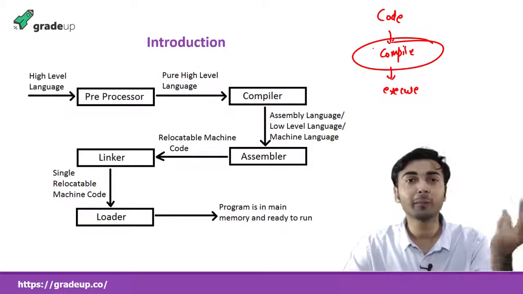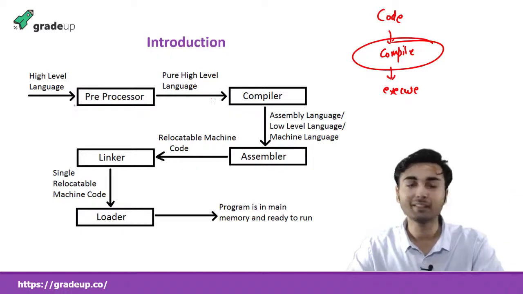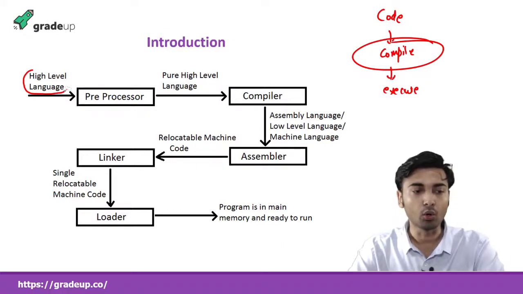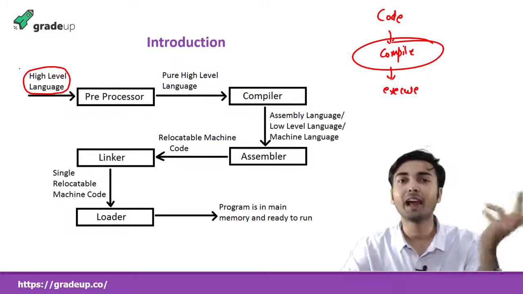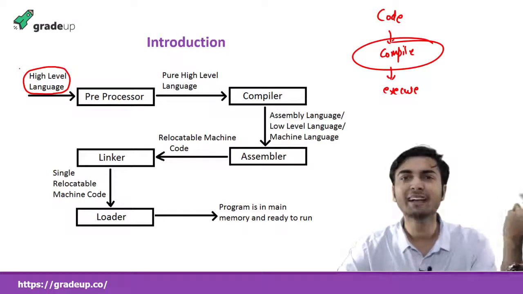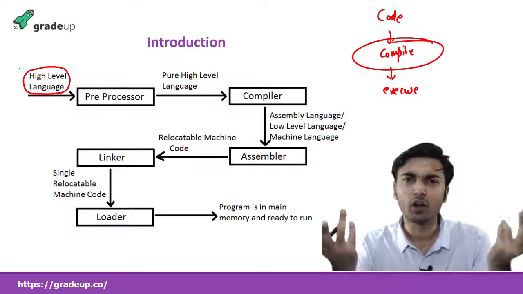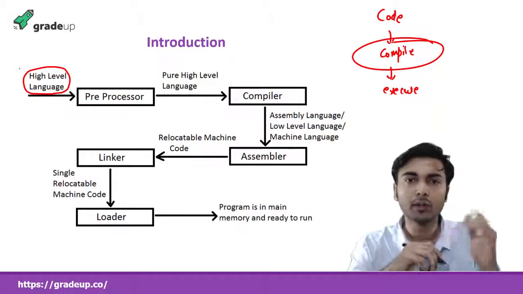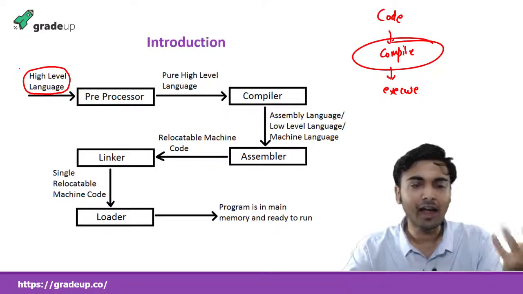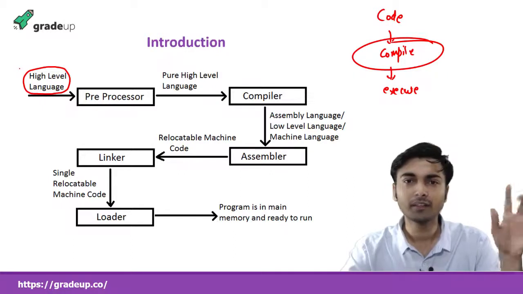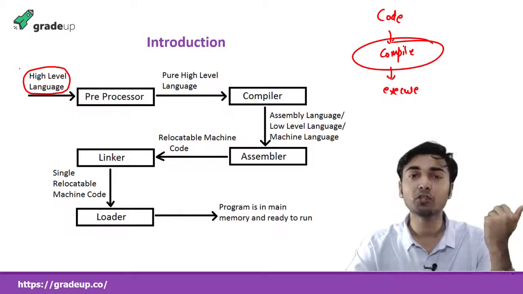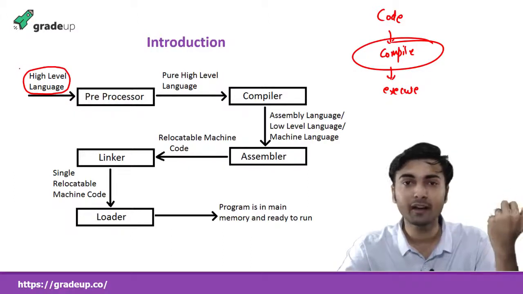How your code is compiled. See this diagram. You type your code, you type your instruction in high level language, or you can say human language, in simple English or an algorithm language. Hash include, cout, printf. These are high level languages. The computer doesn't understand all these things. What does a computer understand? Machine language or a low level language, binary format.